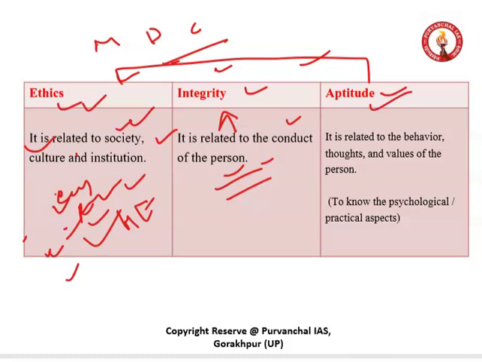It is related to the behavior, thoughts and values of the person, but here we will study the psychological and practical aspects of human behavior and thoughts. So overall it is clear that a man's thought and behavior reflect his conduct or manner, and the way a person behaves, a man follows the same type of ethics and morality. I hope you understand all these three terms, and I hope you can also understand the correlation between